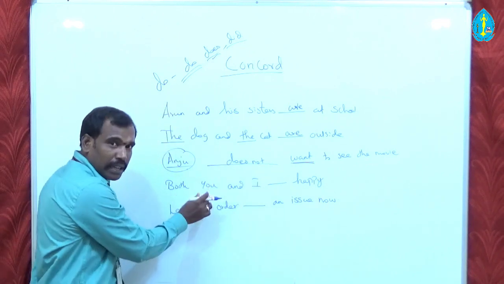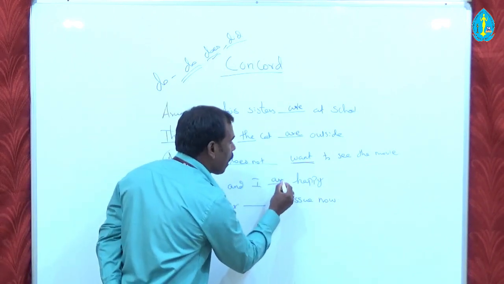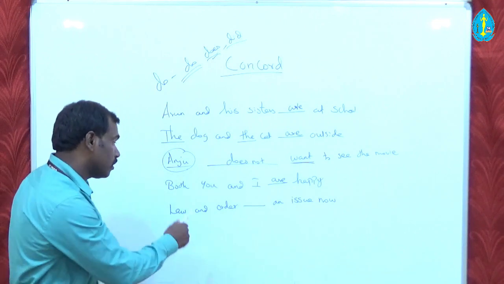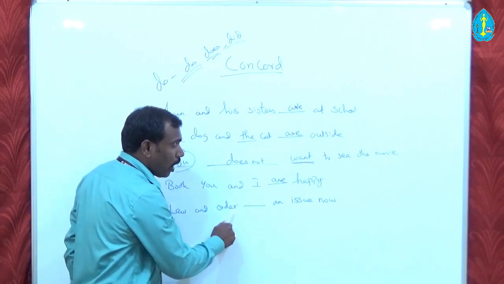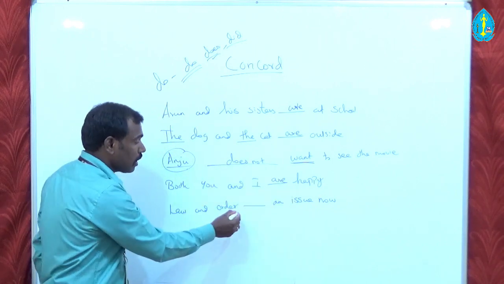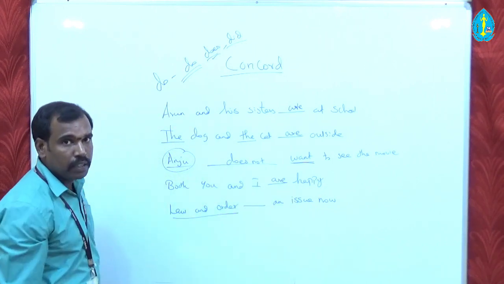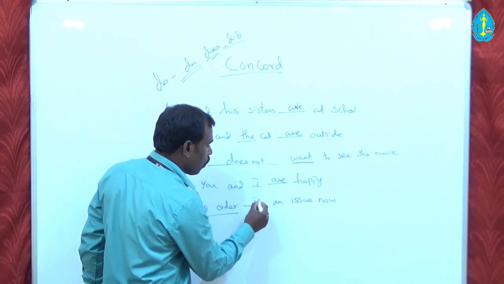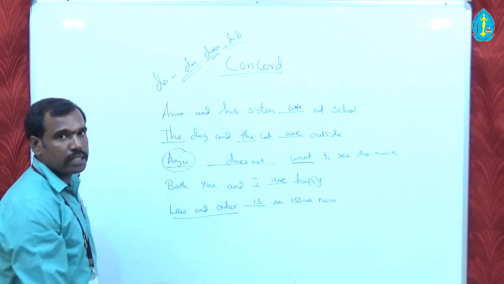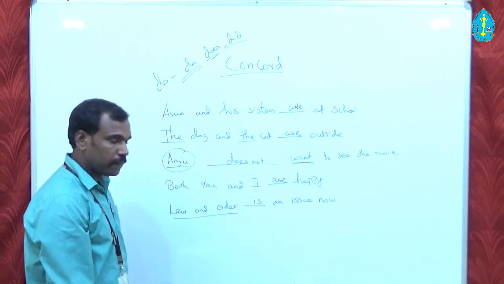Next one is both you and I. You and I, it is plural. You and I are happy. And this is the last example I have given here. It is law and order dash an issue. Law and order cannot be separated. So it is considered to be a single idea where we have to use singular verb. Law and order is an issue now.